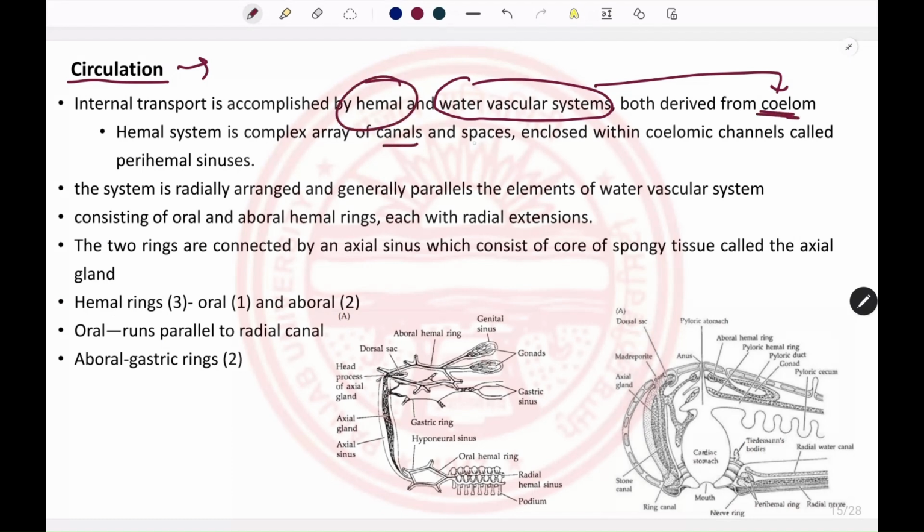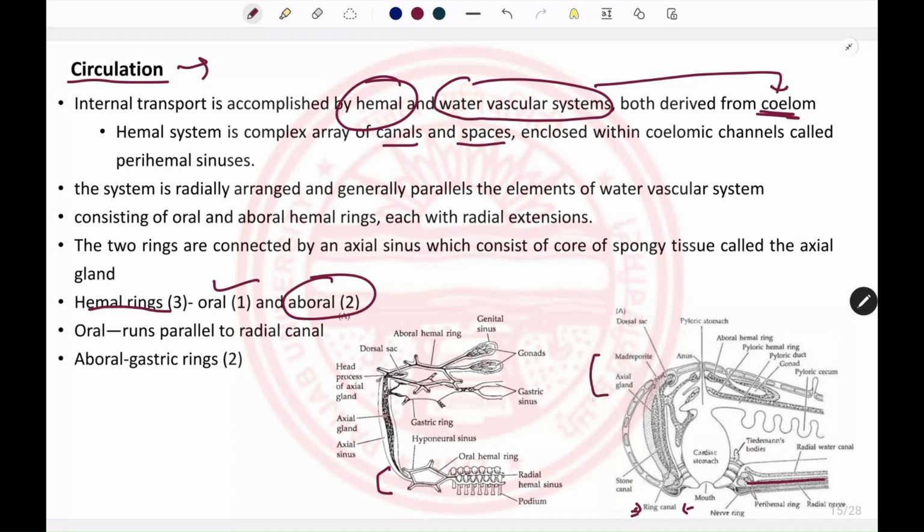It is composed of canals and spaces and consists of 3 hemal rings. One is oral in position and 2 are aboral in position. The oral hemal ring is present below the ring canal and runs parallel to it. The ring gives its processes alongside those of the radial canals.